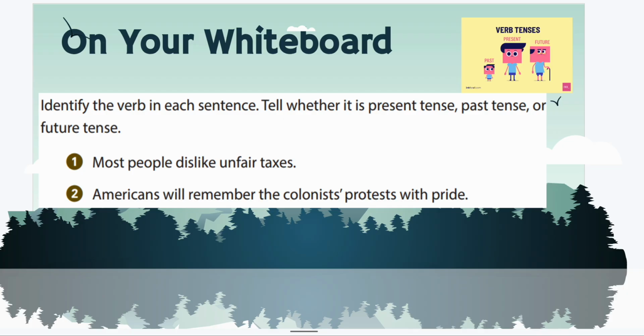Most people dislike unfair taxes, and most Americans will remember the colonists' protest with pride. So go ahead, write down those verbs and those tenses. For number 1, dislike is the verb, and this is ongoing. It's happening in the present and the future. Americans will remember the colonists' protest with pride. Will remember is the verb, so it happens in the future.